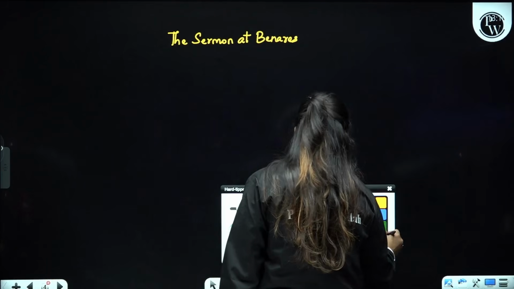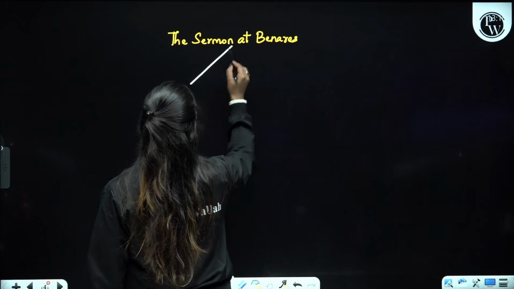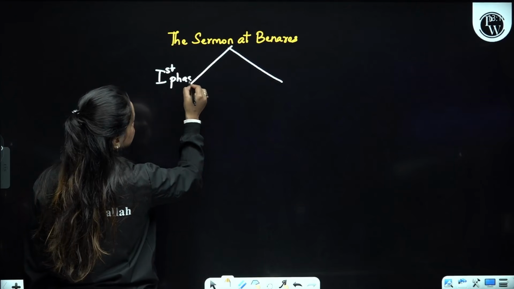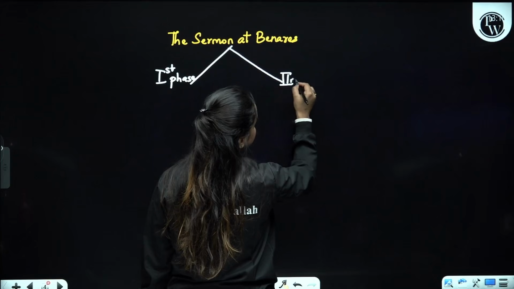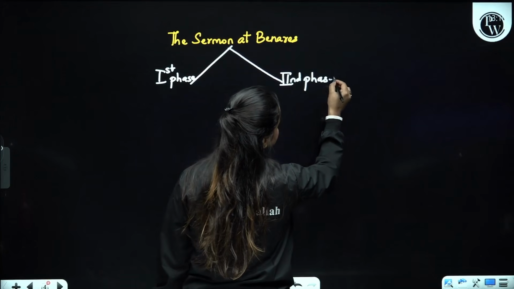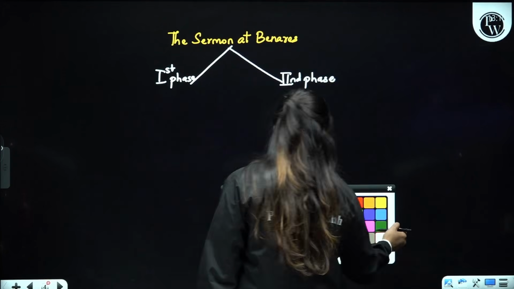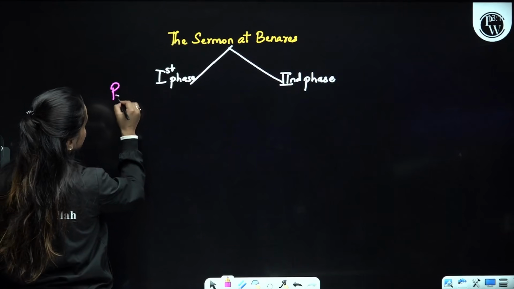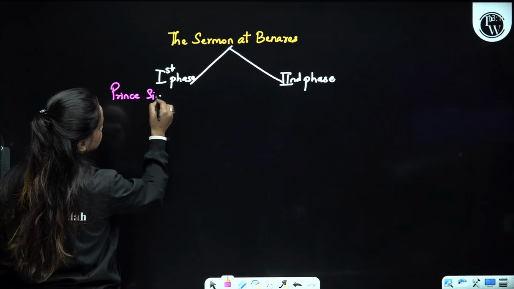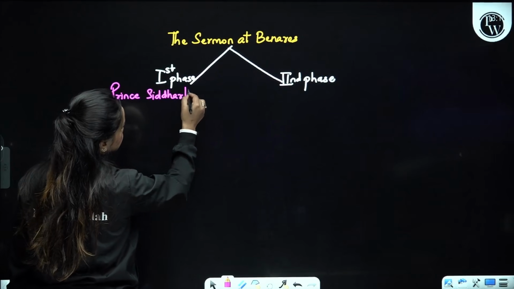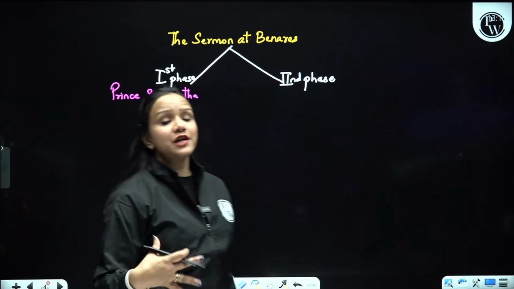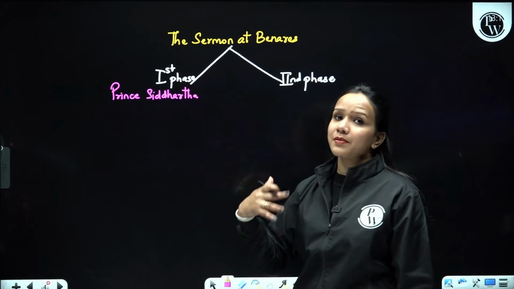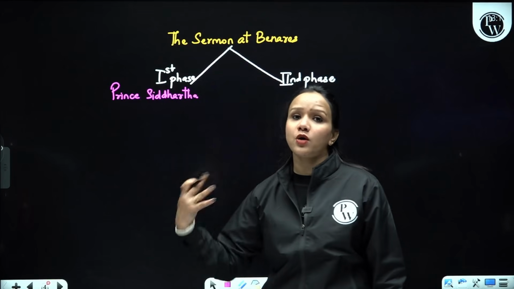It deals with 2 phases, first phase of his life and second phase as well, right? First phase, we are being told that initially his name was Prince Siddharth, who was living a life of luxuries in his palace with his wife and his son, right? He had everything. He was enjoying all worldly possessions. He was enjoying all luxuries of life.